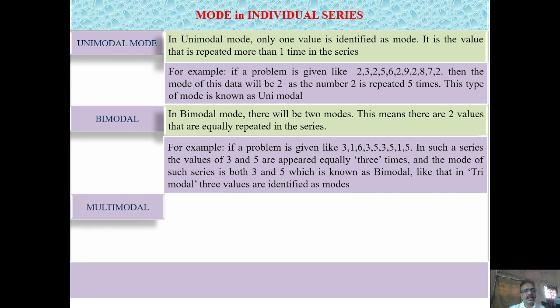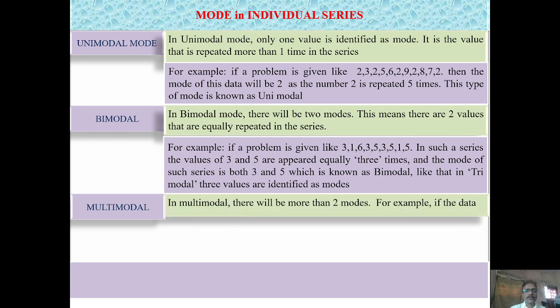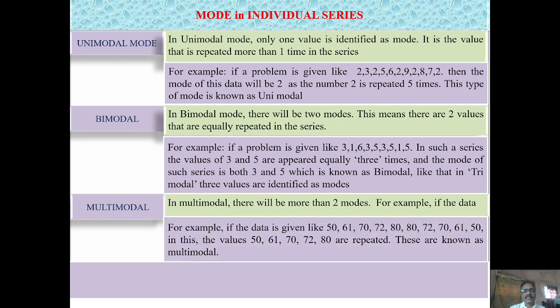Now we will see the last one, multimodal mode. In multimodal mode, there will be more than two modes. For example, if the data is given like 50, 60, 70, 72, 80, 80, 72, 70, 61, 50, there are some values, such as 50, 61, 70, 72, 80, that are repeated. So these are known as multimodal mode.